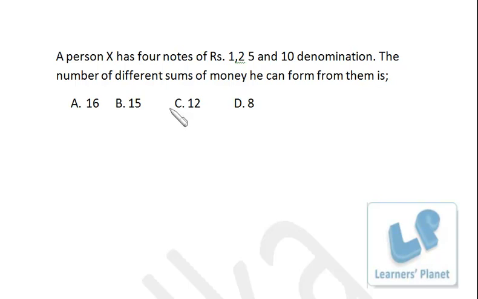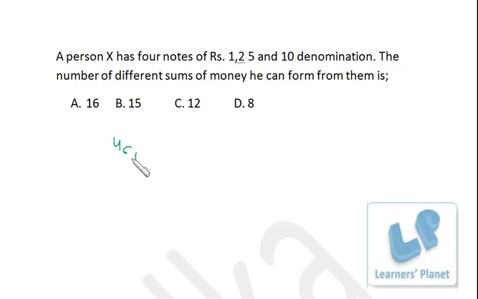See, first of all, he can take one note of each denomination. Now since he has 4 notes of different denomination, so he'll be getting 4C1 sums, right? 4 notes and each is taking like 1 in quantity.